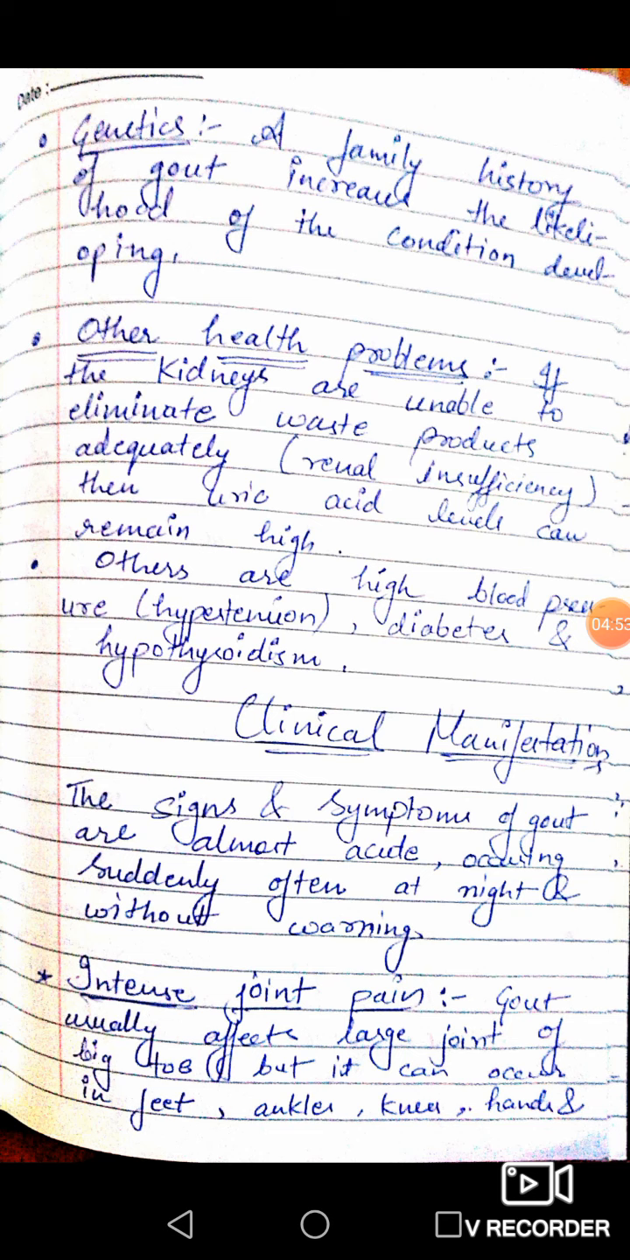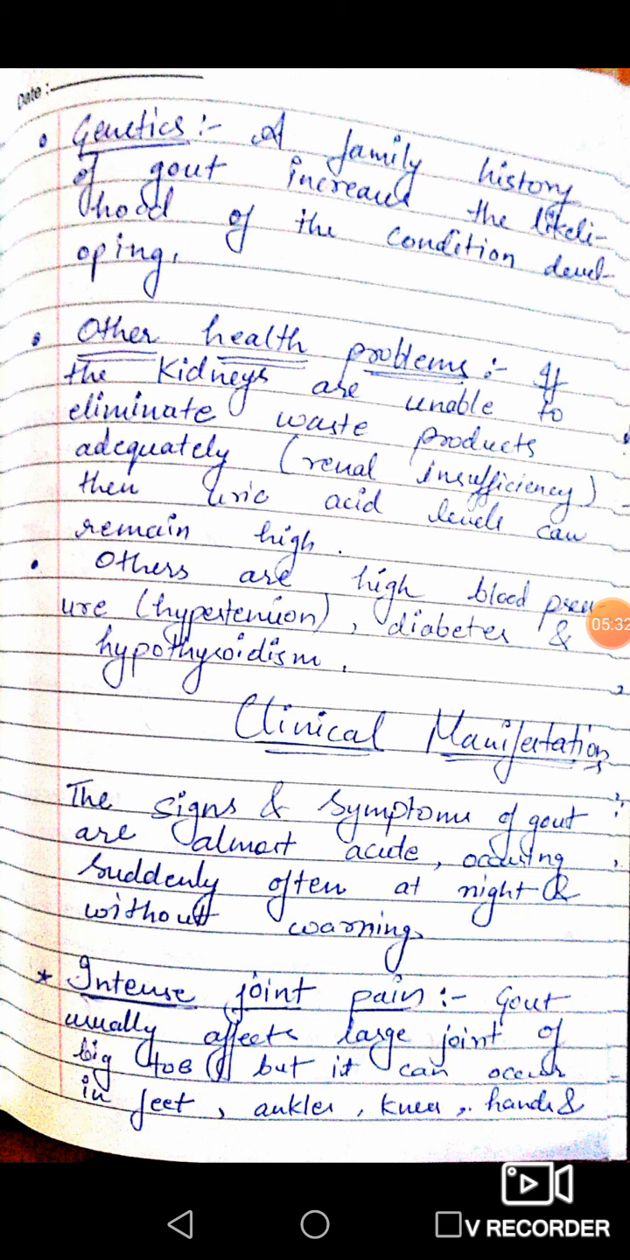Next, there are some other factors which can cause gout, like high blood pressure, which is known as hypertension, diabetes, and hypothyroidism. Now their clinical manifestation, their signs and symptoms. So let's begin. The signs and symptoms of gout are almost acute, occurring suddenly, often at night and without warning. Means acute, for a short duration, and it can occur suddenly or rapidly, often at night and without warning.